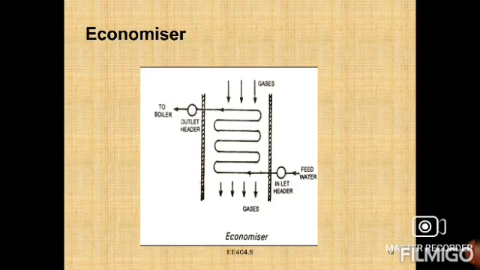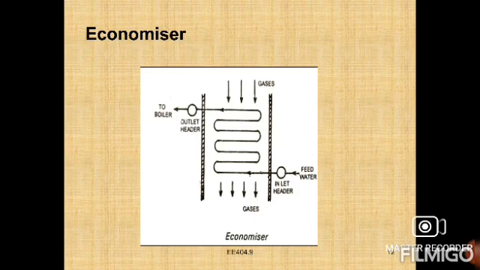The economizer consists of a tubular heating surface. Feed water passes through the tubes and hot gases pass over the tubes. The temperature of the feed water increases due to heat transfer from the hot gases. Thus the function of the economizer is to heat the feed water by utilizing the energy from hot gases.